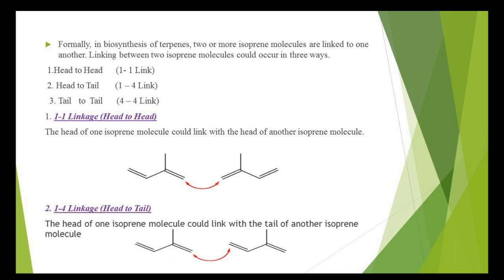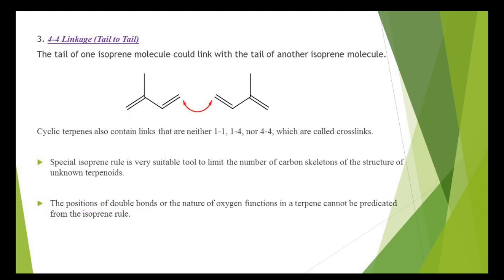In 1-1 linkage, the head of one isoprene molecule links with the head of another isoprene molecule. So the branched parts are linked. Then 1-4 linkage, that is head to tail, the head of one isoprene molecule links with the tail of another isoprene molecule. 4-4 linkage, the tail of one isoprene molecule links with the tail of another isoprene molecule.